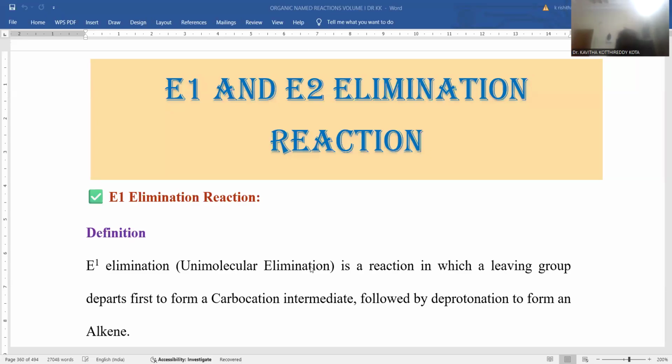Now the session is going to deal with E1 and E1cB elimination reactions. This is the part of organic named reactions.